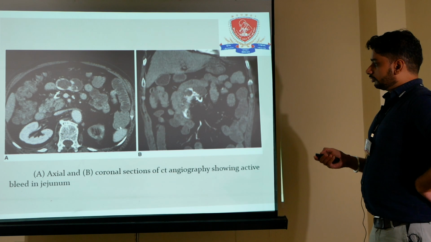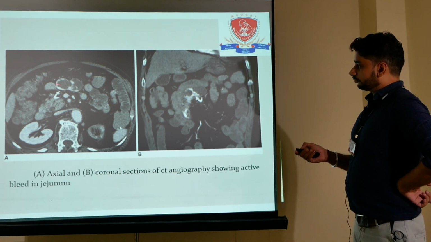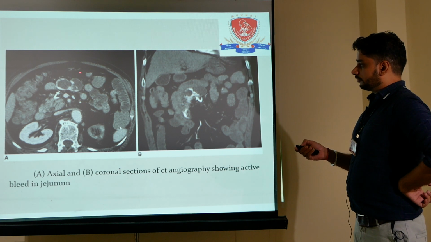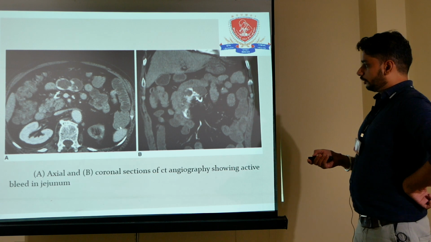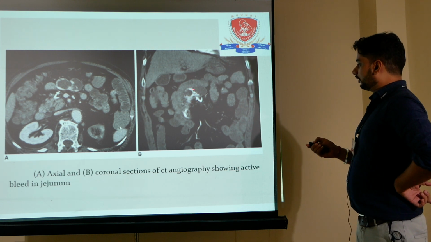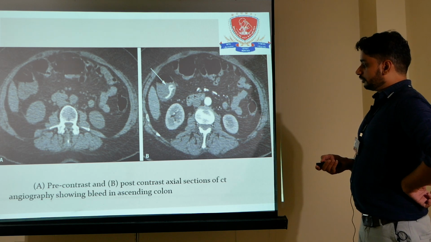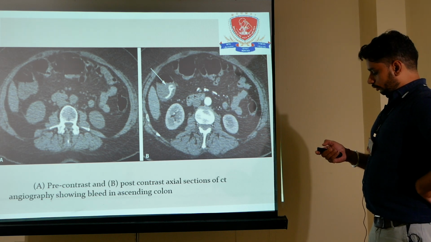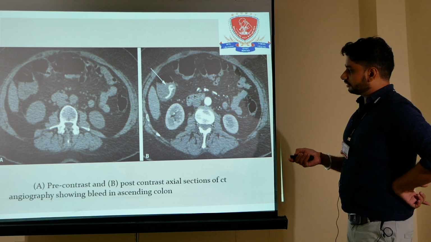In this slide we can see the contrast here, which is extravasation from the blood vessels. So in sections of CT angiography showing the active bleed in the jejunum here and here. In this picture there is a comparison between the pre-contrast and the post-contrast axial sections.